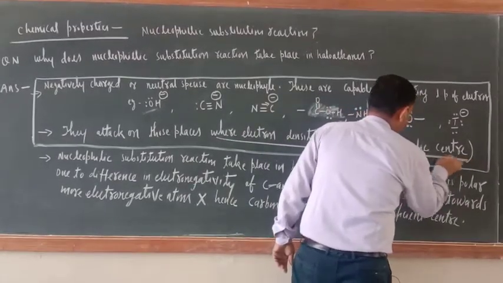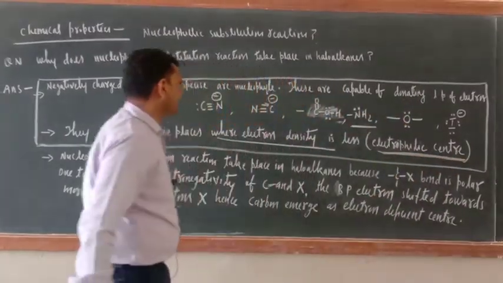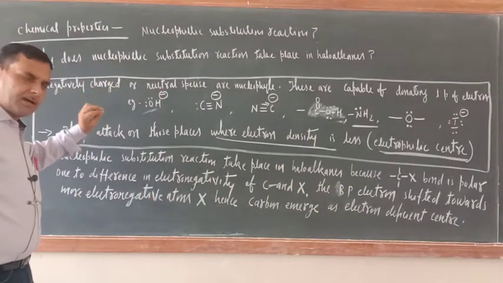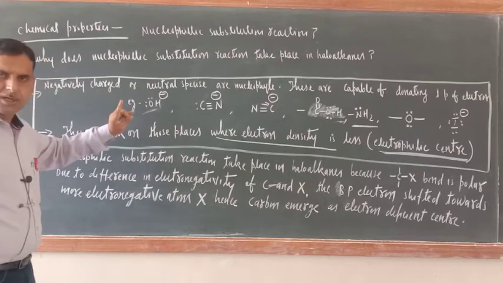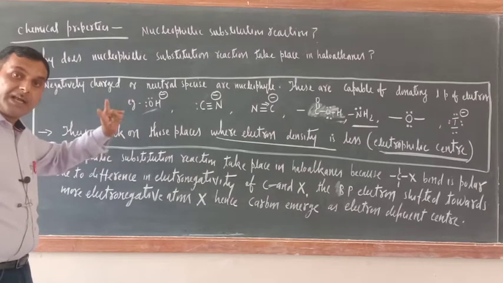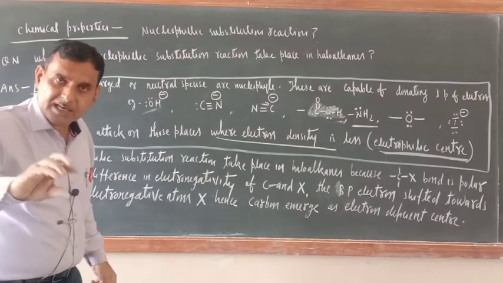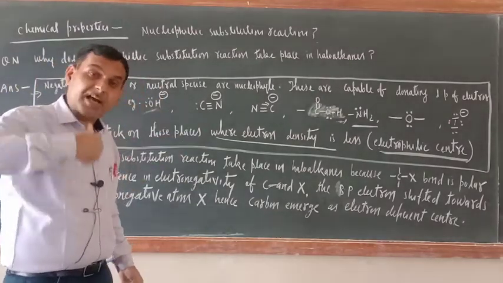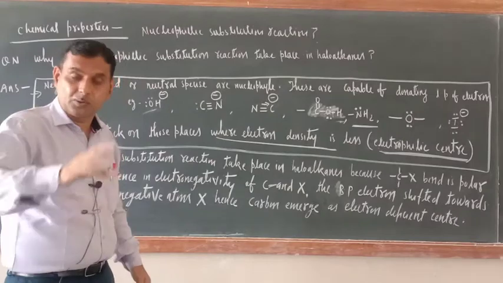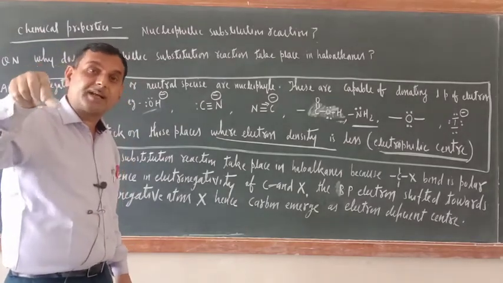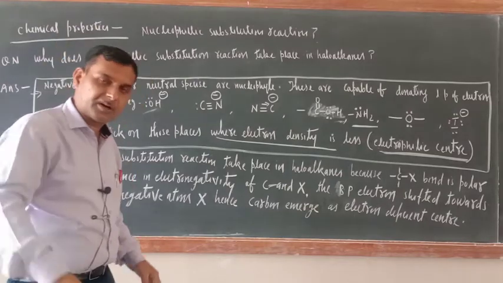Okay. The problem here is two words: nucleophile and nucleophilic center. Try to understand. Nucleophiles are the species which are having a lone pair of electrons, and nucleophilic center means the center which is rich in electrons.